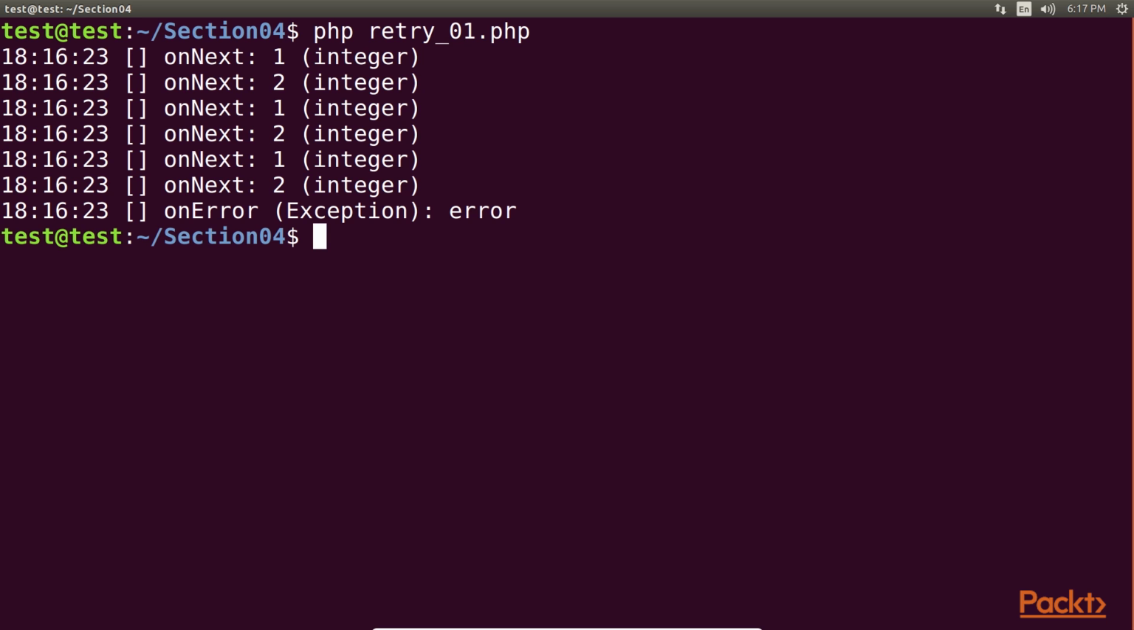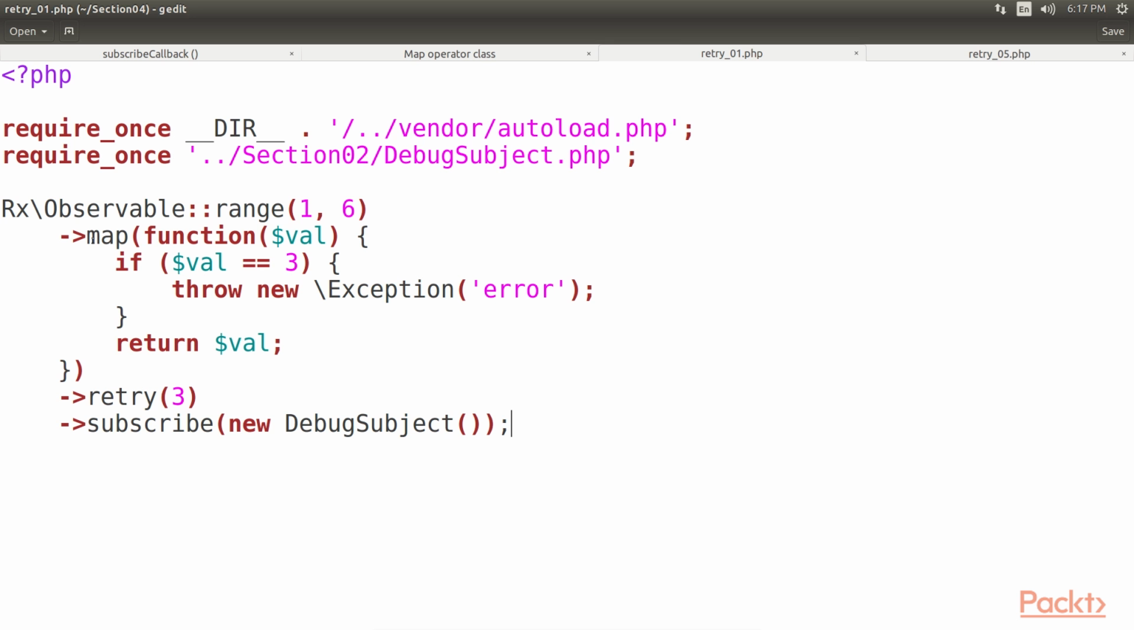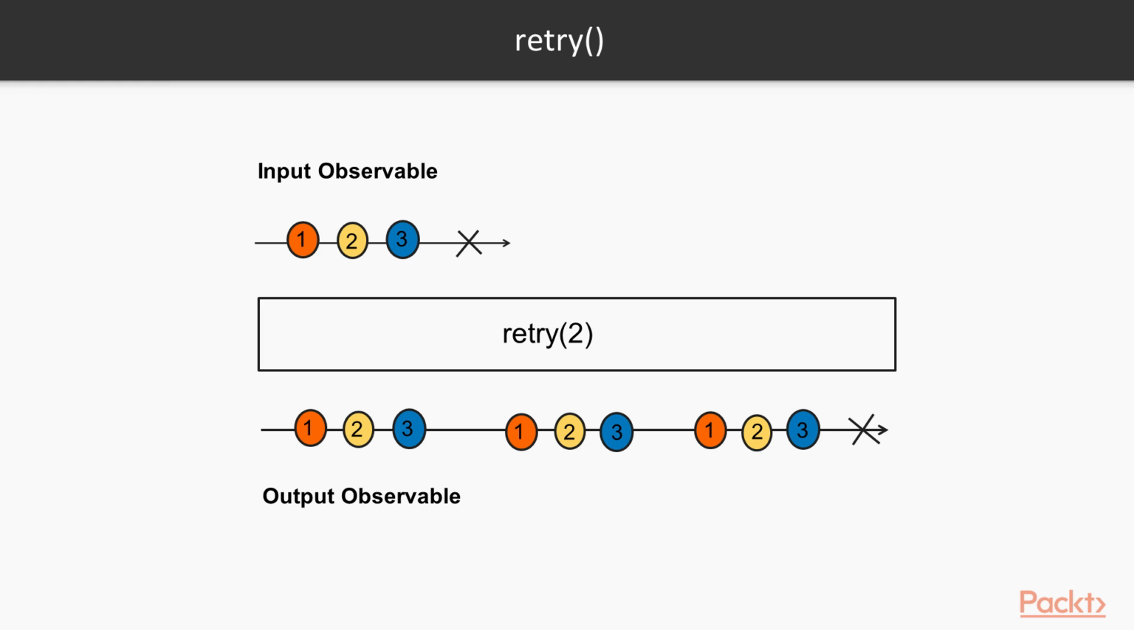This is due to the fact that the retry operator resubscribes to its source observable, and emitting an onError signal always makes the chain stop propagating further values. When the map operator signals onError, it is immediately resubscribed thanks to the retry operator, which in turn resubscribes to the range observable and starts emitting values from the beginning. This marble diagram represents how the retry operator works.